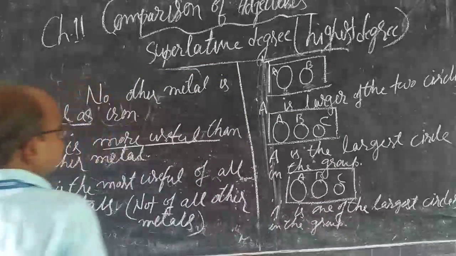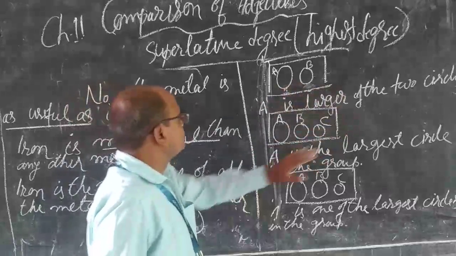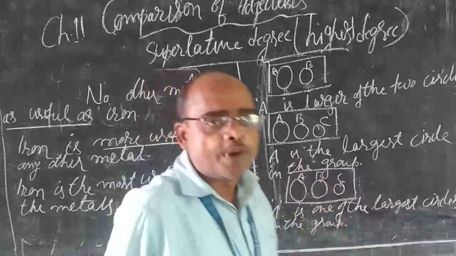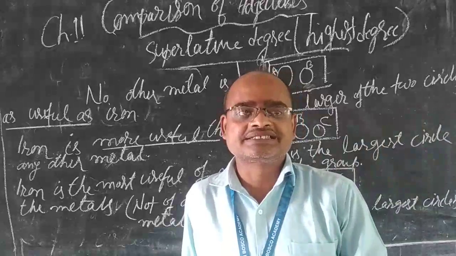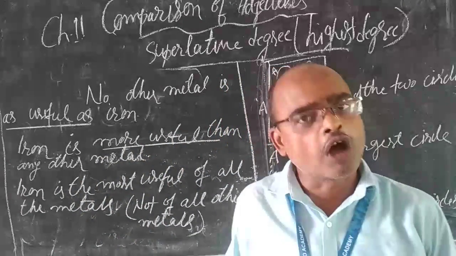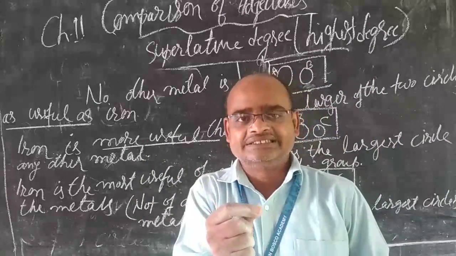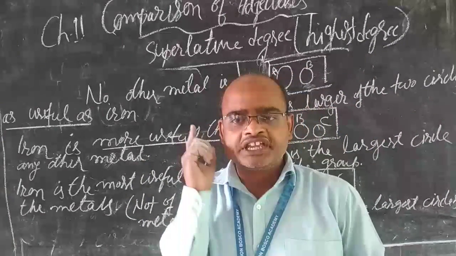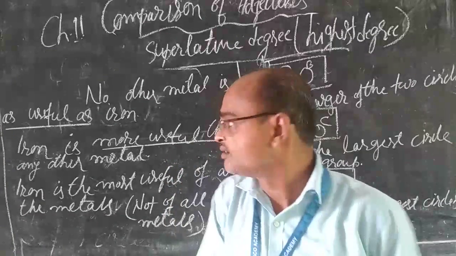Now here, the superlative degree. In the superlative degree, things or persons have the highest degree of the mentioned quality, and it generally takes "the". The superlative degree of the adjective takes "the" before it.